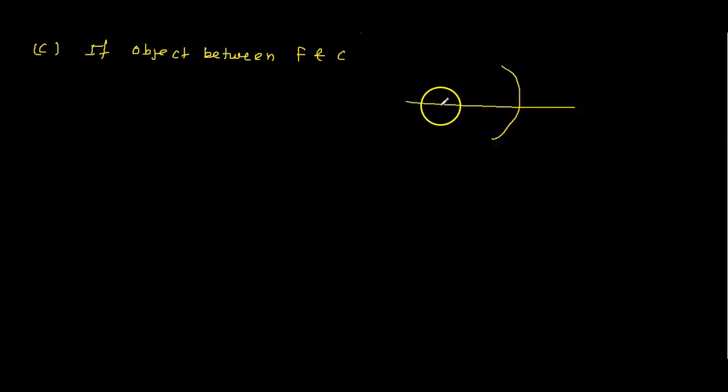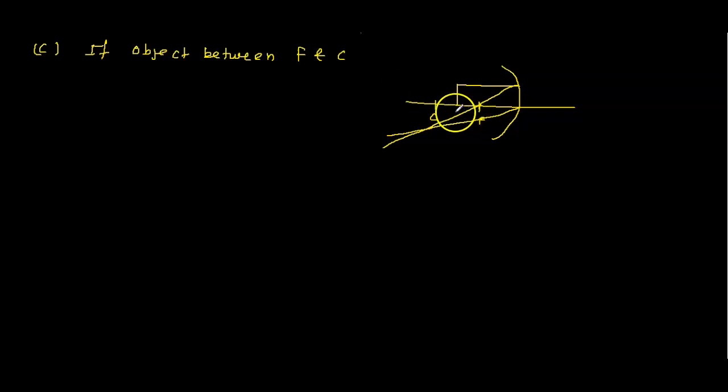If the object is between F and C, this is the mirror, this is the center, and the object is placed between C and F. Pass the line parallel to the principal axis through the focus, and the line from the pole, and they will cut somewhere here.